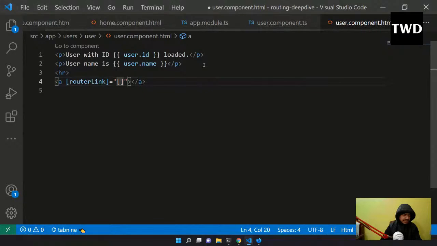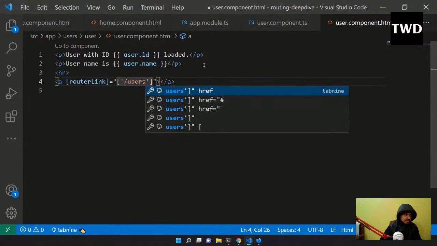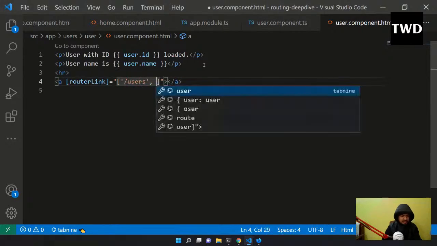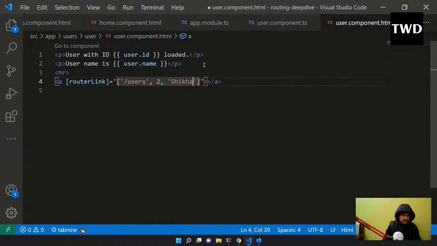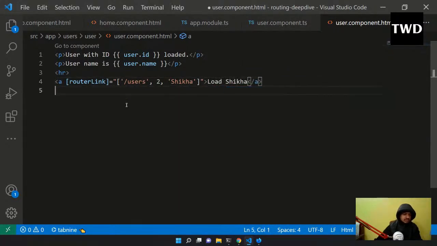In a square bracket I can give a path, and then here users I'll give comma 2 comma, shikha I'll give, and then load shikha I'll give like this. So a router link I have created.